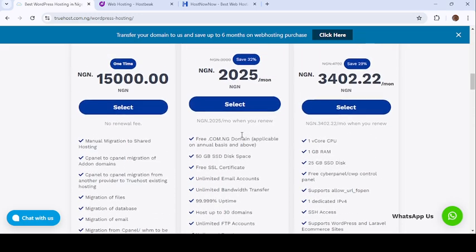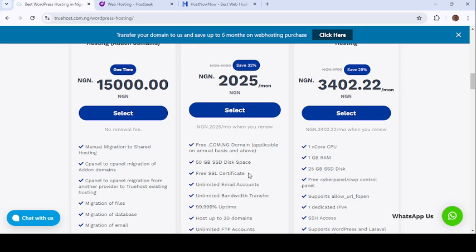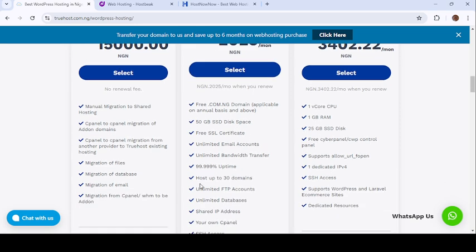So that's why we are focusing on the disk space. Let's assume you have 30 clients. This one is saying hosting up to 30 domains with different names. Under this hosting, you can host up to 30 domains. Let me say you have adiola.com, this one.com, this one.com, like that. Each client might have many things you want to give to them. This has 50 gigabytes, so you can portion it: for this client, I will not use beyond 20, for this work, I will not use beyond 15 gigabytes.